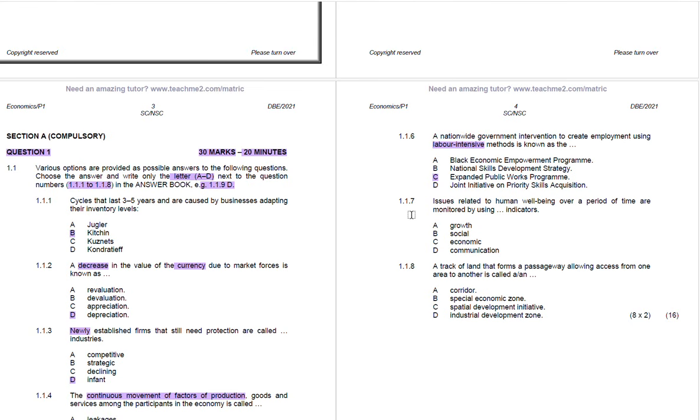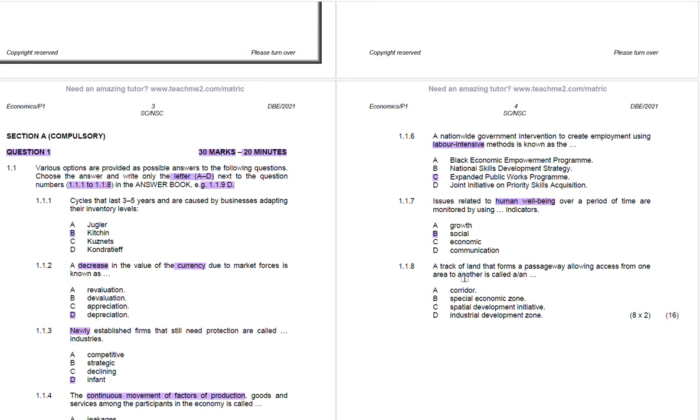Then 1.1.7: issues related to human well-being over a period of time are monitored by using dash indicators. We have A, growth, B, social, C, economic, and D, communication. So the correct answer in this case is B. It is B because issues related to human well-being over a period of time are monitored using social indicators. So they are monitored through social indicators.